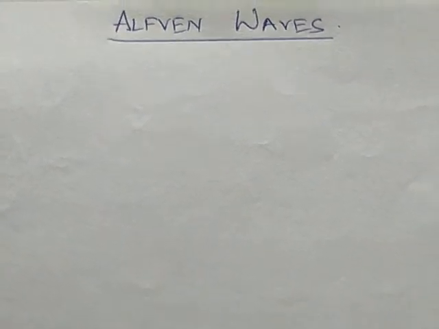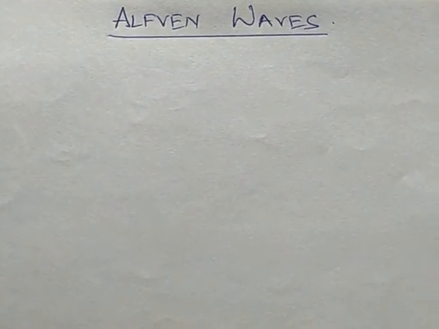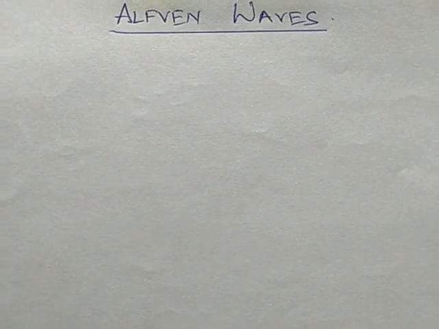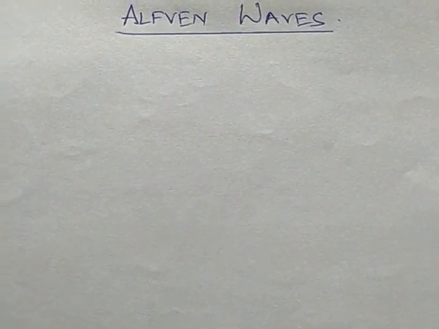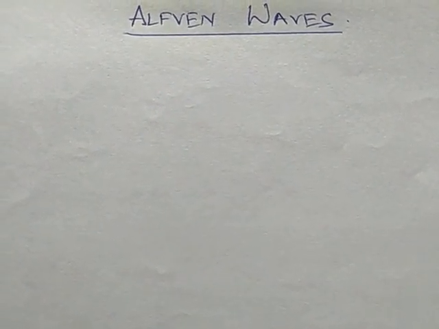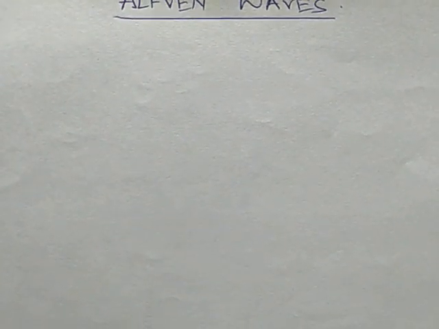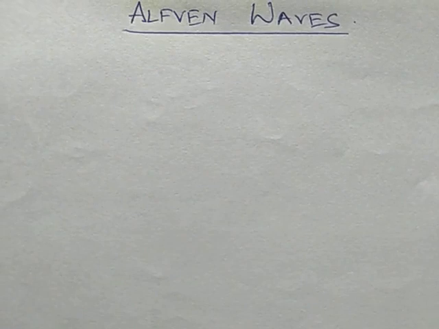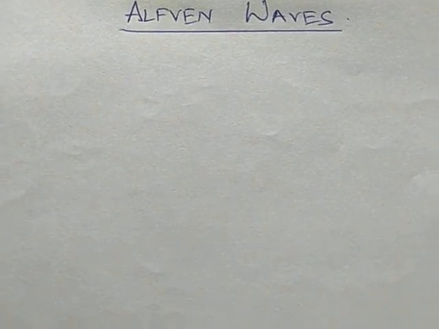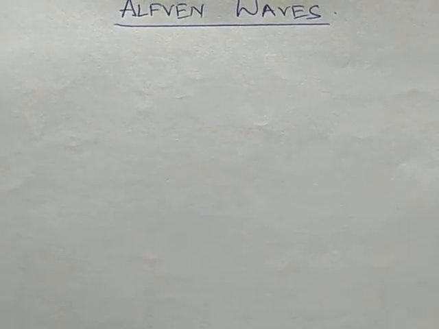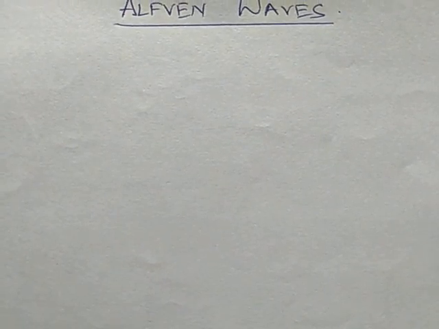Hello everyone. In this video we are going to study Alfvén waves. So what do Alfvén waves mean? Alfvén waves are a kind of wave that occurs in plasma, which is a conducting fluid. Plasma is a conducting fluid.